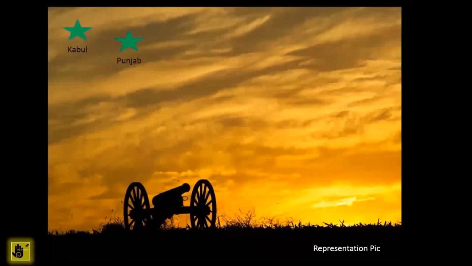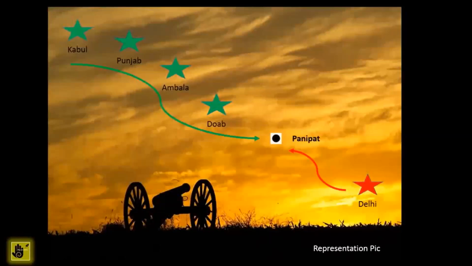Babur left Kabul to face Ibrahim Lodi almost 6 months before the actual battle took place. Babur first captured the province of Punjab. Then he went to win Ambala and Doab. In the meantime, Ibrahim knew about all this and was preparing his army for the final face-off. He left Delhi with his huge army, and finally the two armies met at the battleground of Panipat in April 1526. However, there was no confrontation as one could have expected.